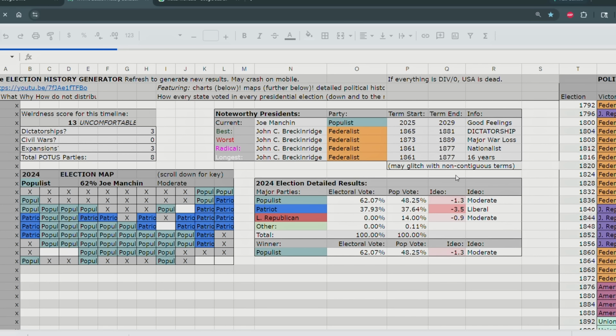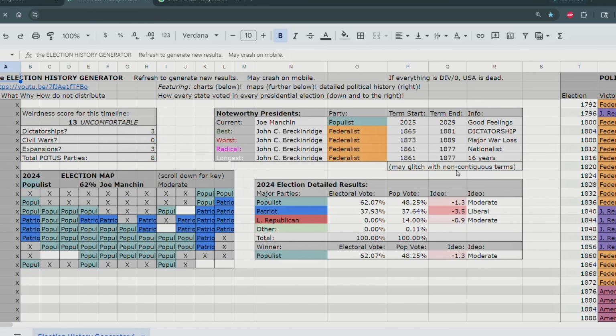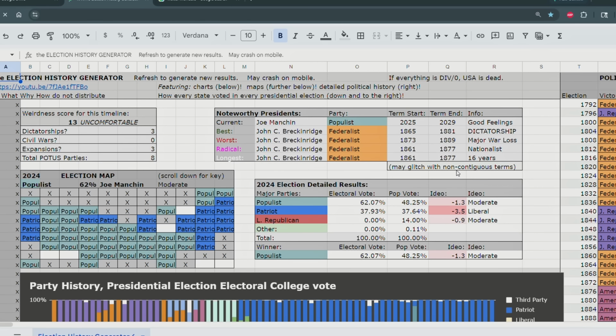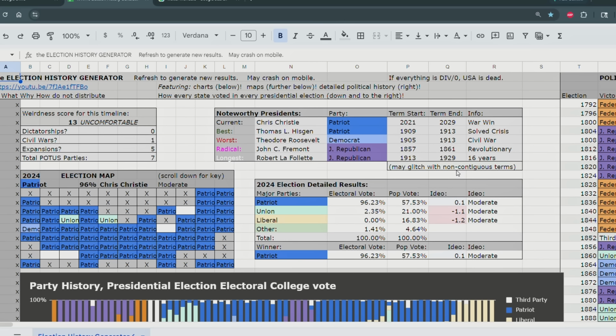Okay, here was the default timeline again. Let's refresh. Okay, in this timeline, 1 civil war, 5 expansions. So that's Canada, of course.